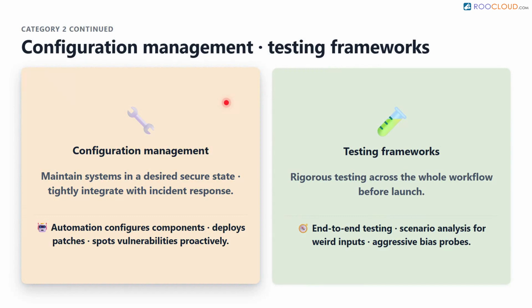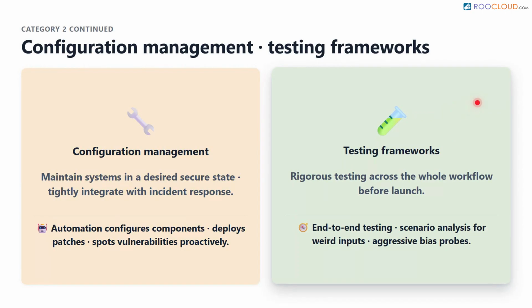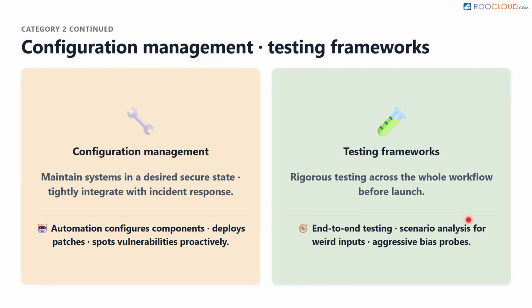Modern environments rely heavily on automation to securely configure components, deploy software patches, and detect vulnerabilities proactively. By tightly integrating this with incident management, an organization can spot and fix a weakness before a malicious hacker can exploit it. Technical controls also demand rigorous testing frameworks. Teams must conduct end-to-end testing of the entire workflow, scenario analysis to see how the system handles bizarre or unexpected situations, and aggressive testing for unfair bias.